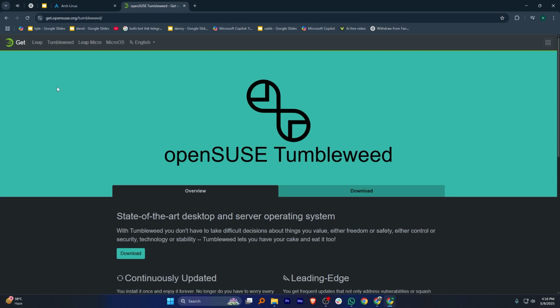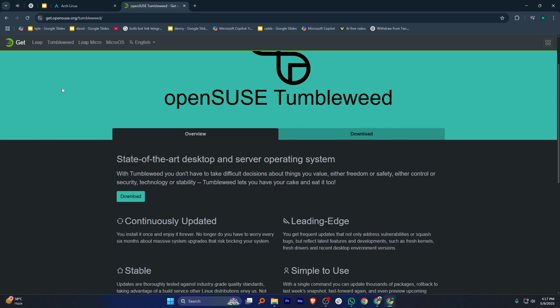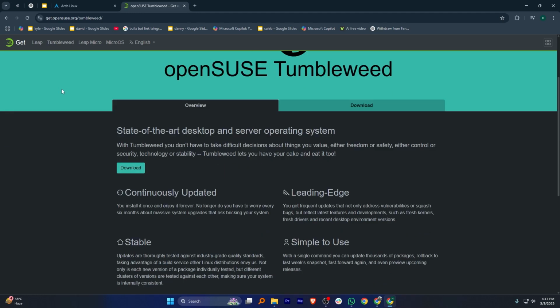Meanwhile, OpenSUSE Tumbleweed is a rolling release system that is easier to use and comes with more features that are ready to go. It provides a pre-installed desktop environment and useful tools like YaST to help manage the system easily. Tumbleweed always has the latest software and updates, so users get new features regularly. It's a good balance between being easy to use and keeping things up to date.